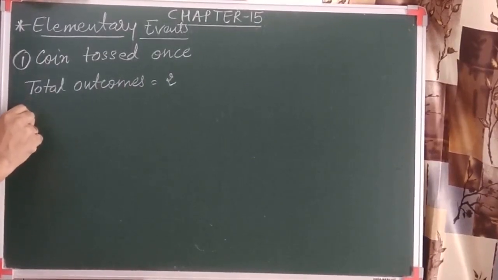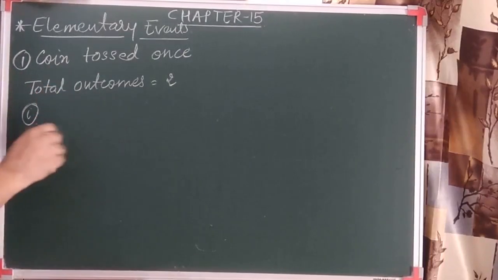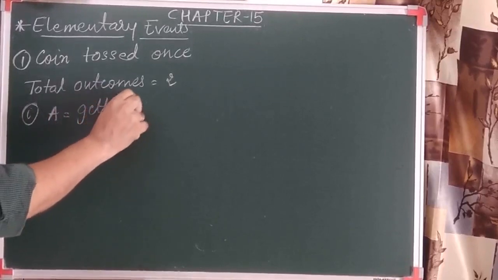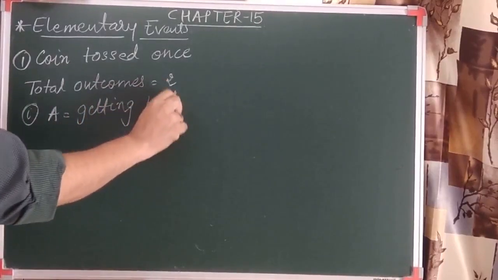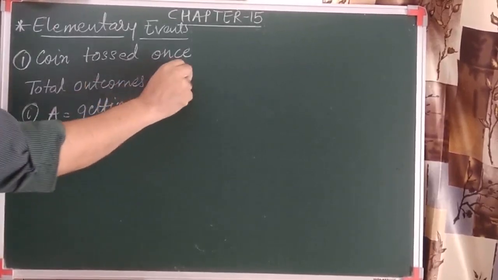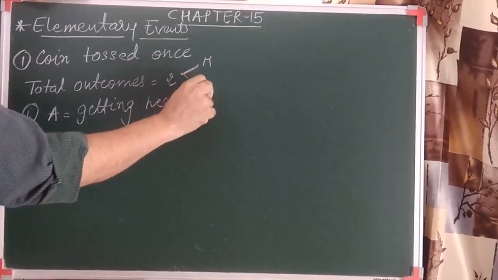The question asks us to find the probability of getting a head, so I call this event A. Getting head is the probability we have to find out. We know that there is only one favorable outcome out of the two outcomes, one is head and another is tail.